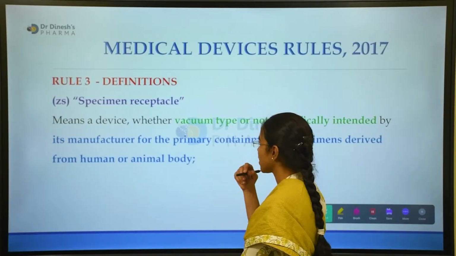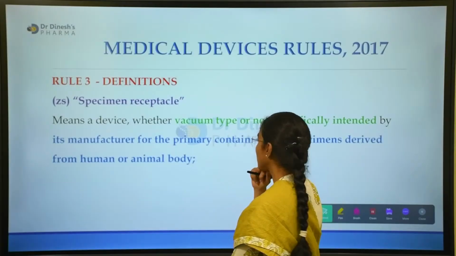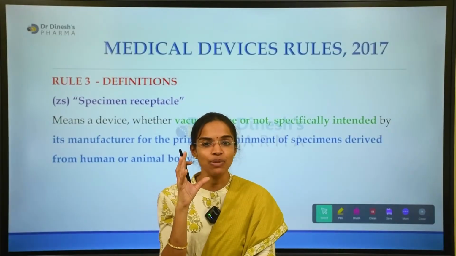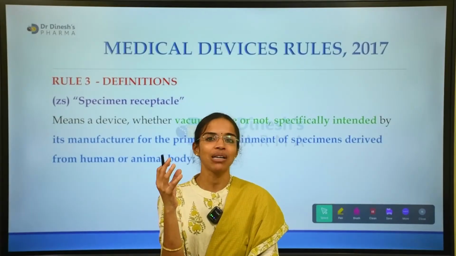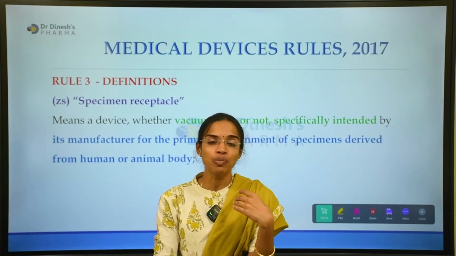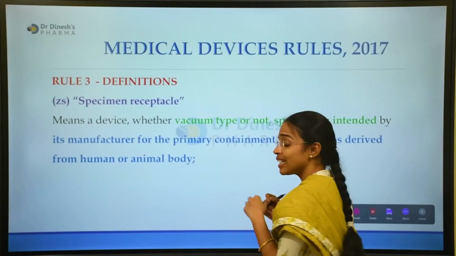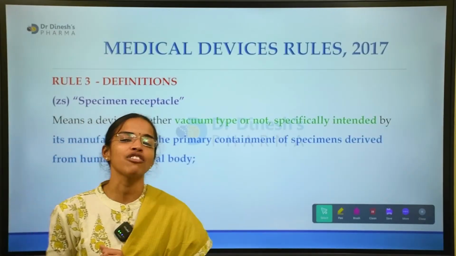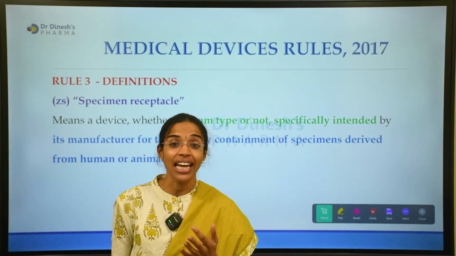And the specimen receptacle. What is a specimen receptacle? It is a device, vacuum type or not, specifically intended by the manufacturer for the primary containment of specimens derived from the human or animal body. It is something like collection tubes, wherever we are collecting.